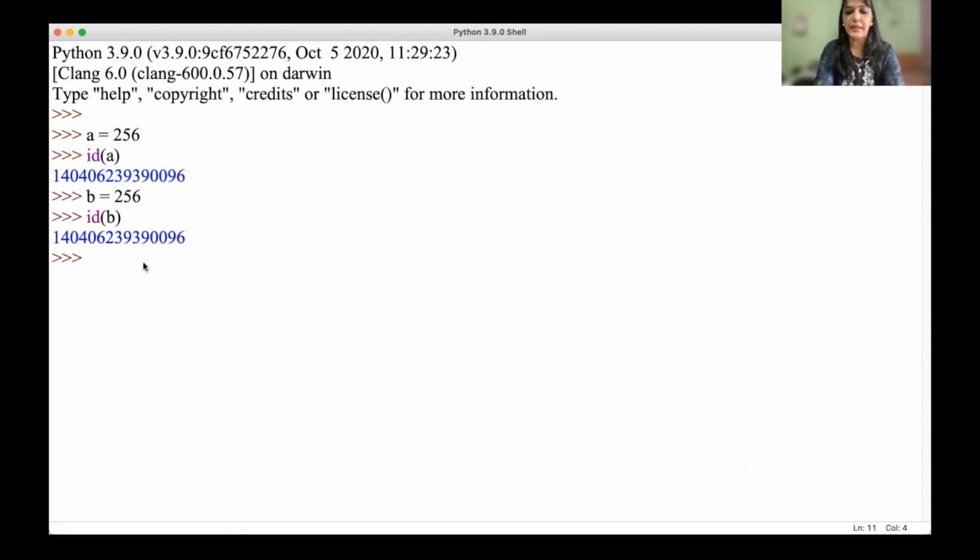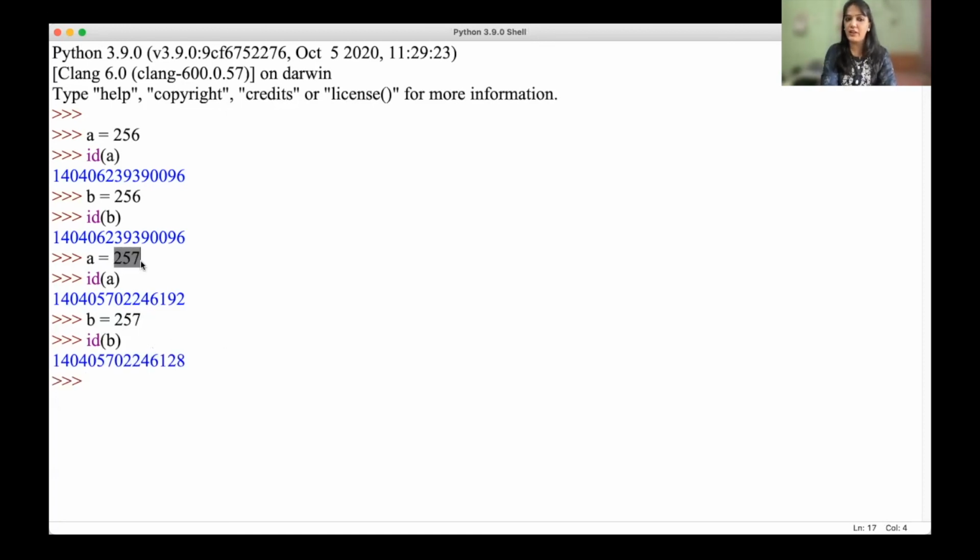But now if I say a is equal to 257, the id of a will of course be something else now because the value has changed. Let's assign the same value to b as well and check the id. Now, can you see, even if the values are the same, 257, I'm getting different ids. That means the location has changed. So your variables are going to share the same location only for the range 0 to 256.